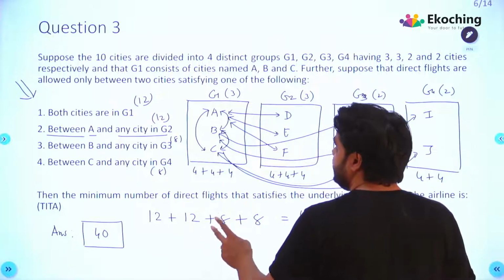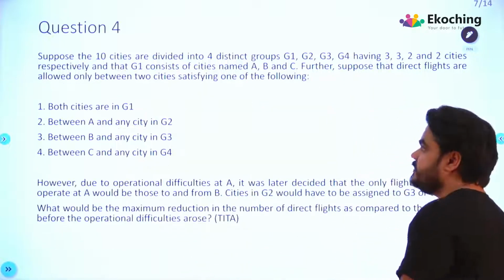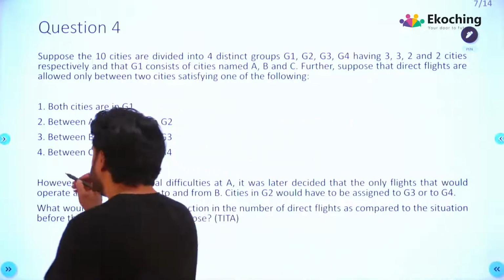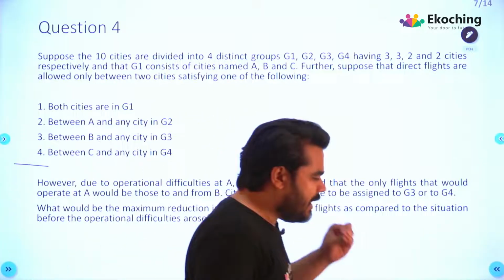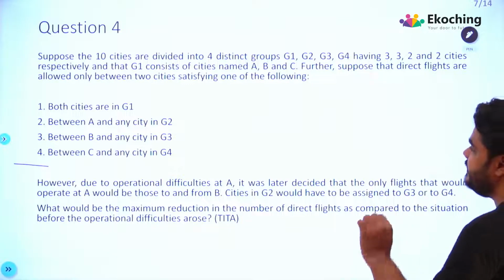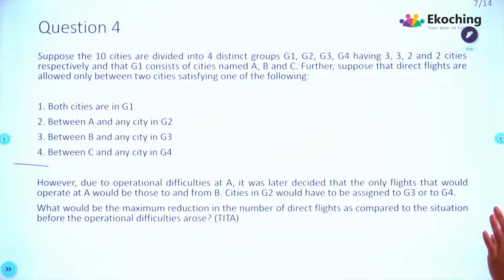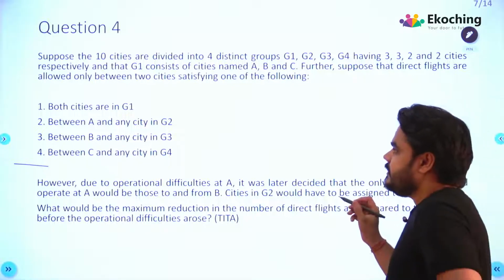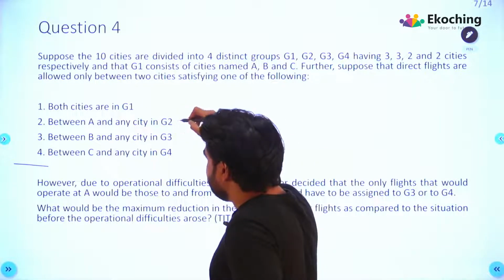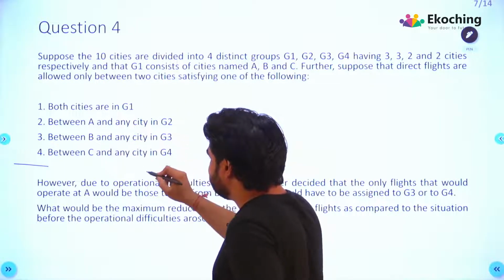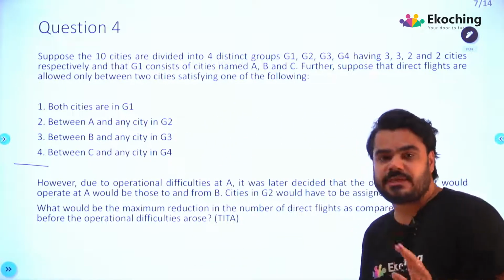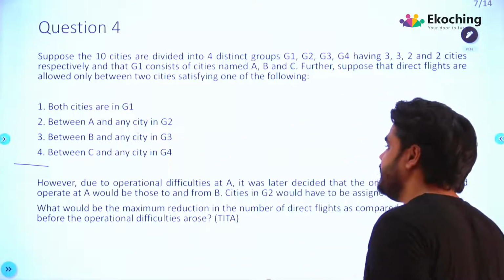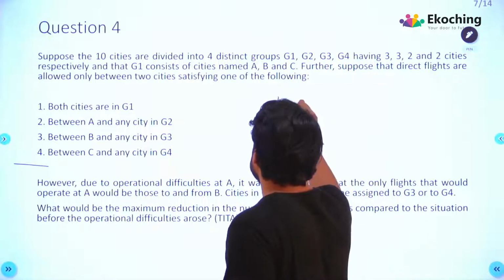And now let's go to question 3. Sorry, question 3 answer is 40. Let's go to question 4. Everything is the same up to here, right? Take a look once, and if there is any minute change, note it down. Suppose 10 cities are divided into 4 distinct groups G1, G2, G3, G4, having 3, 3, 2, 2 cities respectively. That G1 consists of cities named A, B, and C. Further, suppose that direct flights are allowed only between 2 cities satisfying one of the following. What is the scene? Both cities in G1, both A and any city in G2, B and any city in G3, C and any city in G4. Everything is the same so far. This means that 40 flights are possible.